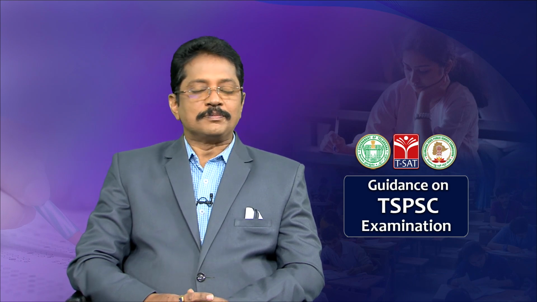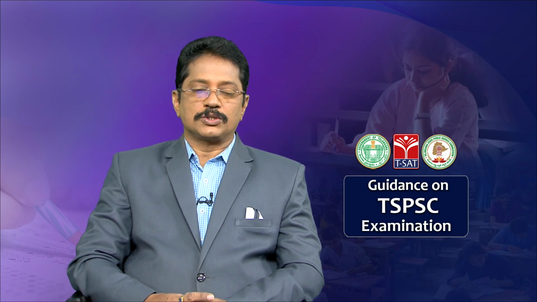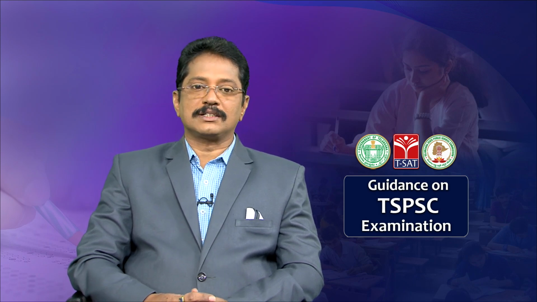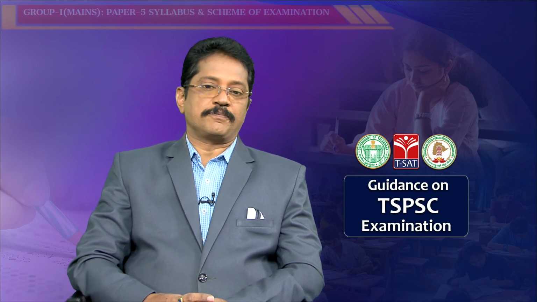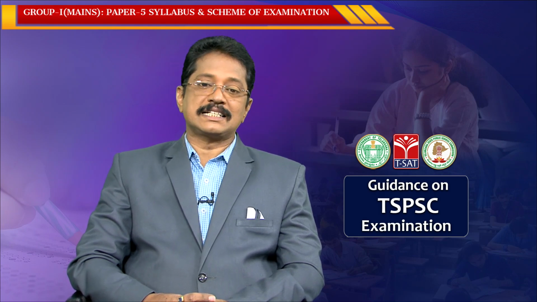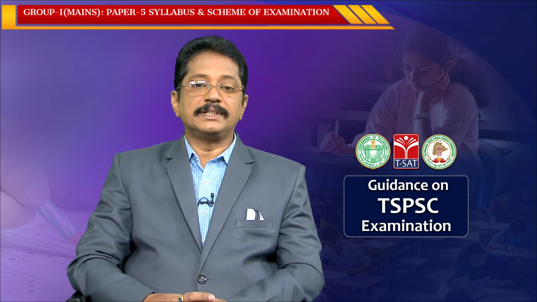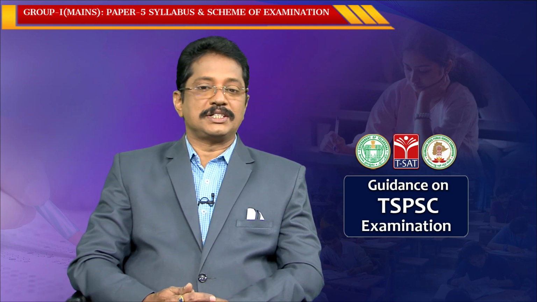In this scheme of examination and orientation, today we are going to discuss Paper 5. As you know, we have 6 papers, and each paper has a maximum of 150 marks, totaling 900 marks. If you score more than 600 marks, there is a possibility of getting qualified in the examination.